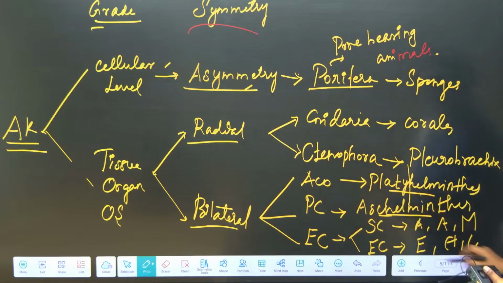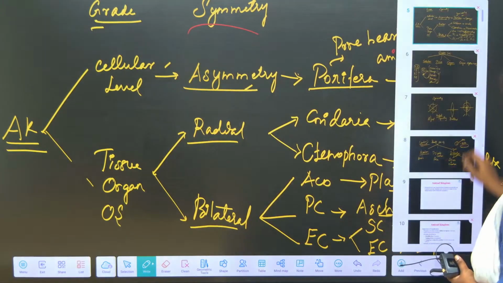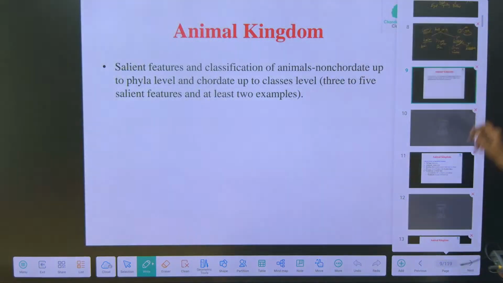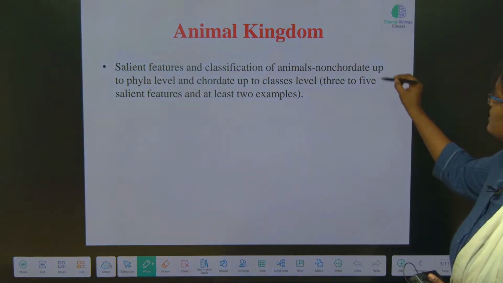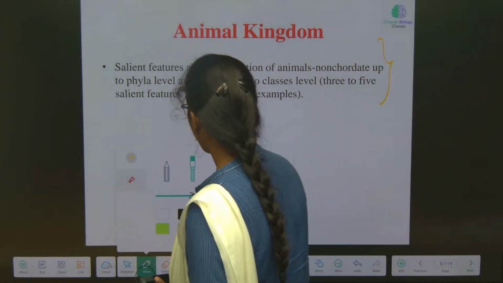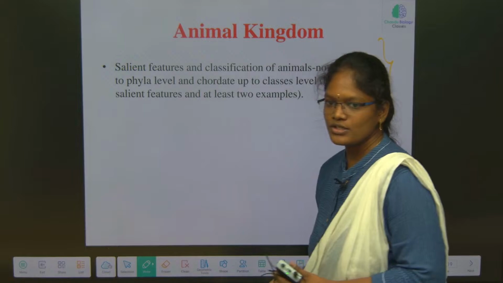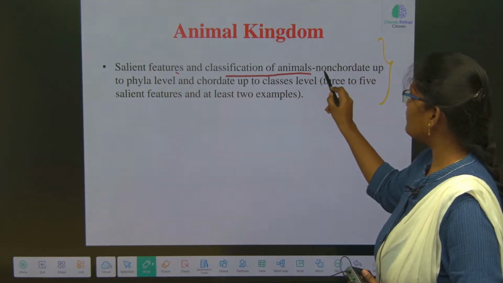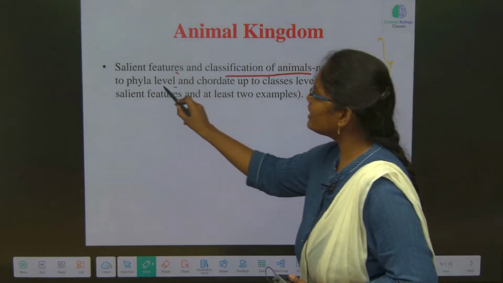Okay, so let me explain you one by one. This animal kingdom deals with which chapter in the NEET syllabus? It is in the first unit. We have salient features and classification of animals, non-chordates up to the phyla level.